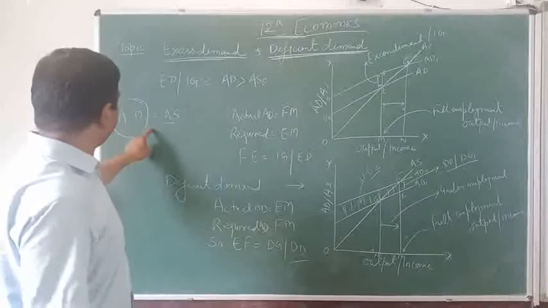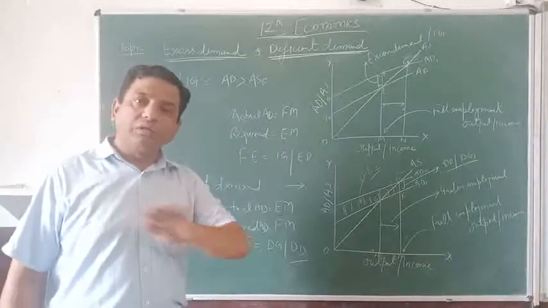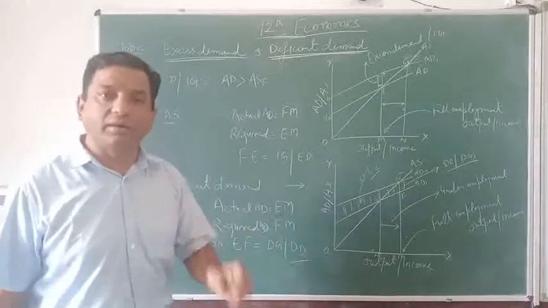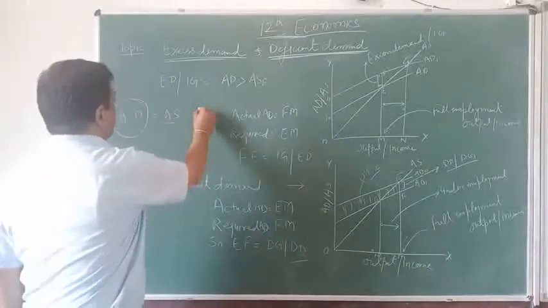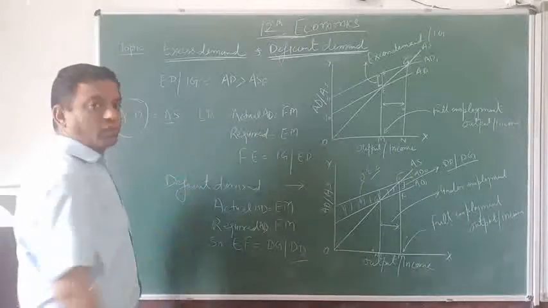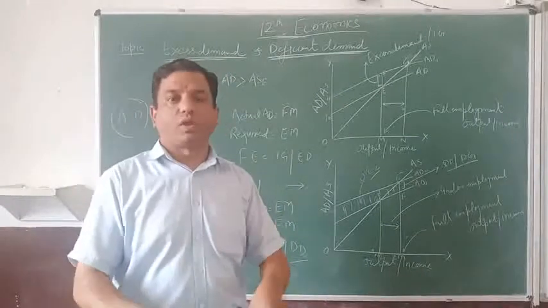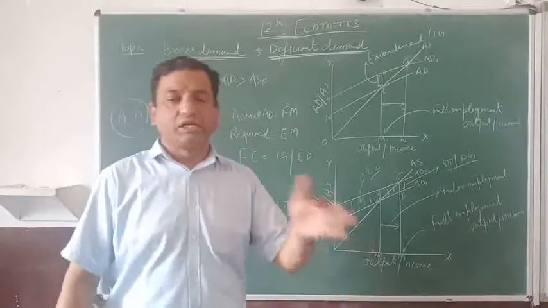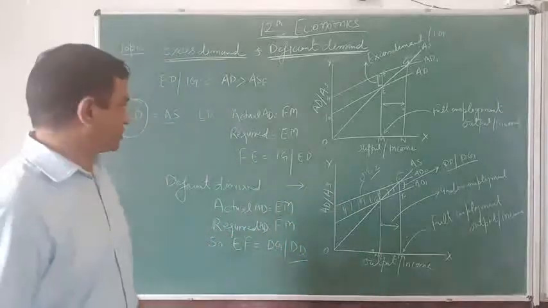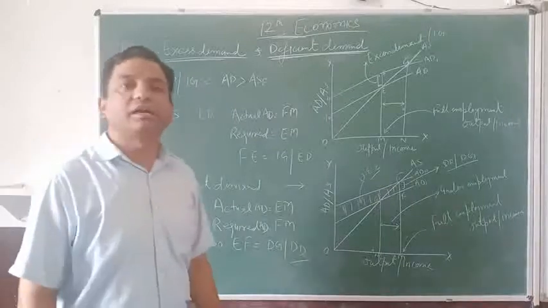So you can find three types of situation in this case. If the aggregate demand is equal to aggregate supply, where all the factors of production are fully employed, it is called full employment equilibrium, and it is called effective demand. Means demand is what should be there. जितनी डिमांड होनी चाहिए उतनी डिमांड है, not excess, not, you can say, deficit. So that is one situation, but that is a very rare situation.